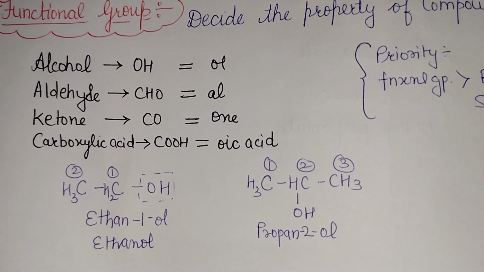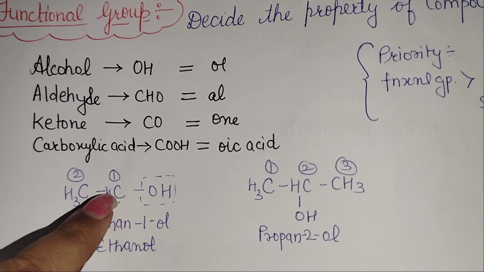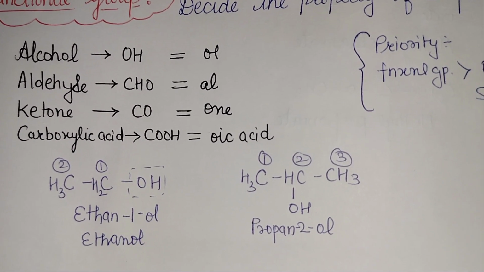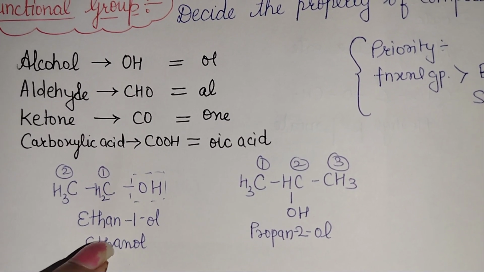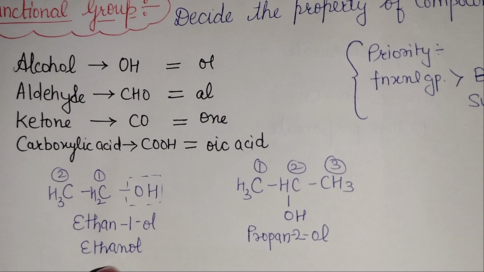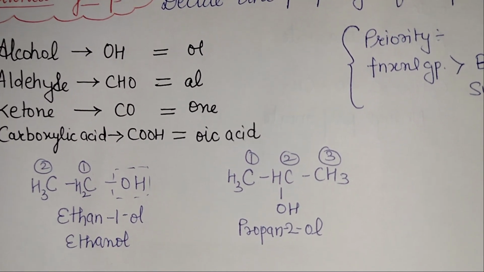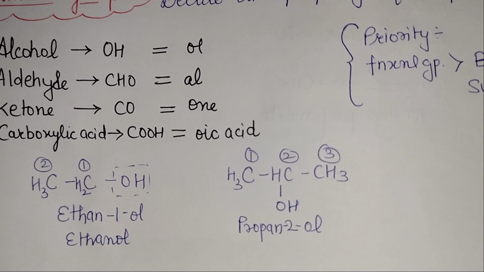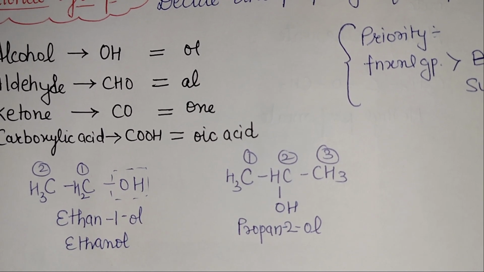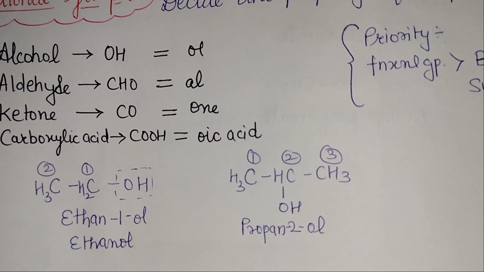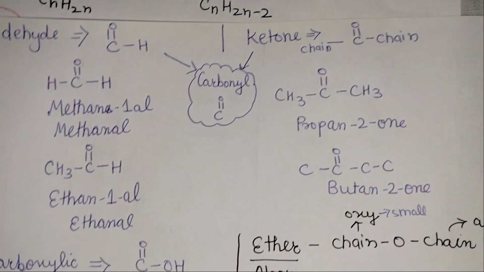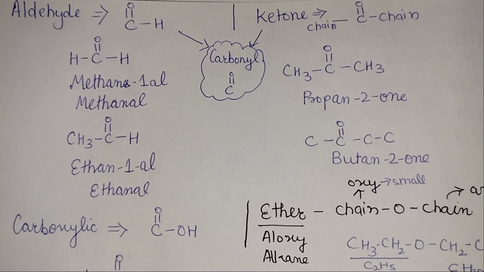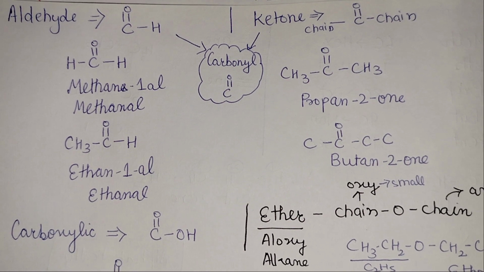So we start the counting from the carbon to which the functional group is attached. So 2 carbons means ethane, and with ethane it has 1 ol, so ethanol. Okay. Look at the second example. We have a long chain of propane, but it has a functional group at 2, so it is propan-2-ol, sorry. All right.